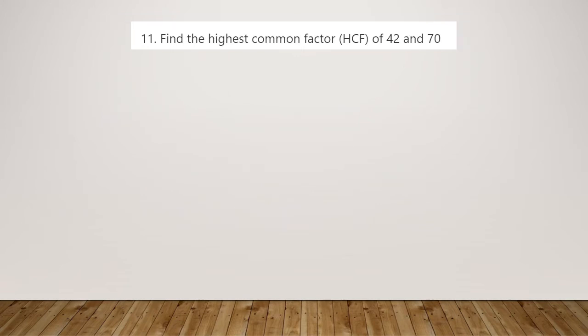Number 11 then, we've got highest common factor of 42 and 70. We do this in a similar way with the Venn diagrams. So let's get our prime factors of 42. You can do the factor tree if you want, but I know that 42 is 7 times 6, and 6 is 3 times 2. So 7 times 3 times 2. And then 70, again, you can do a factor tree if you want, but I know it's 7 times 10, and so that's going to be 7 times 5 times 2. Let's pop those in a Venn diagram.